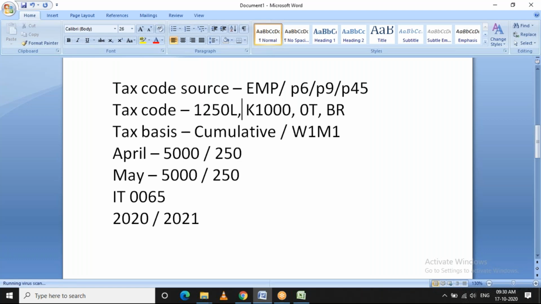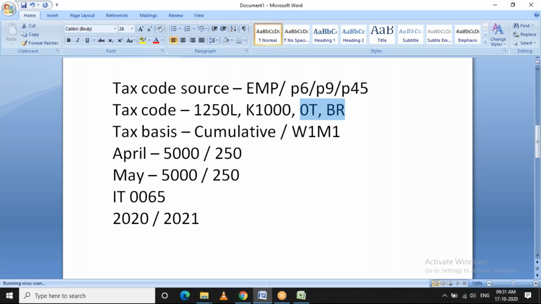Here, if it is L, it should reduce the taxable earnings of that period. If it is K, then it will be added to the taxable earnings because the employee's earning is very less. So HMRC decides that it should add some more component, and then the tax should be calculated.